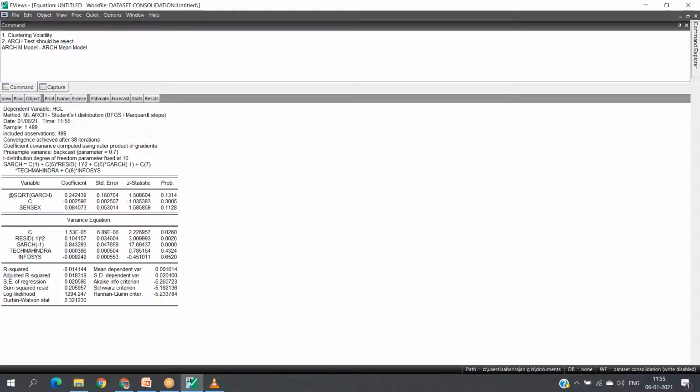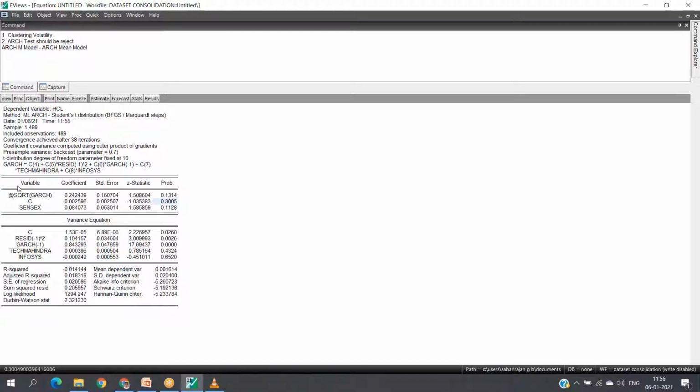There is an equation with dependent variable HCL and Student's t distribution. The method we adopted, number of observations 489. And this is our equation.